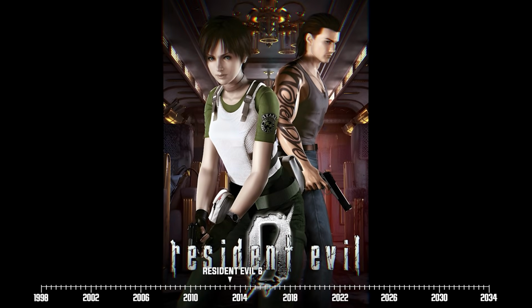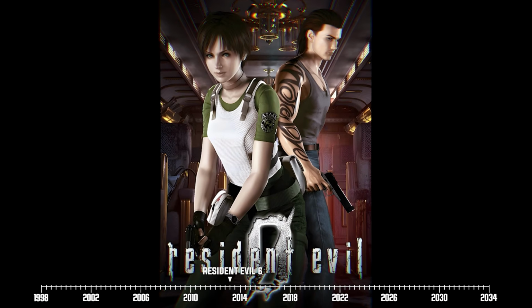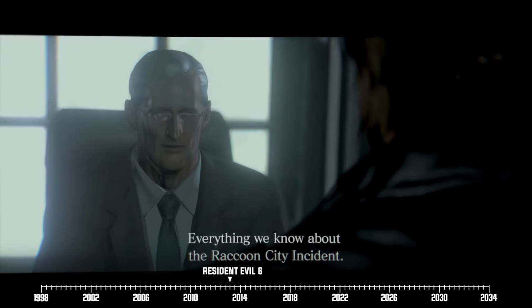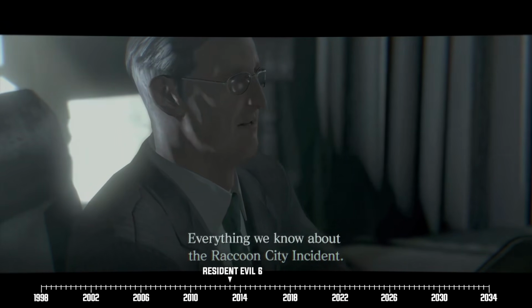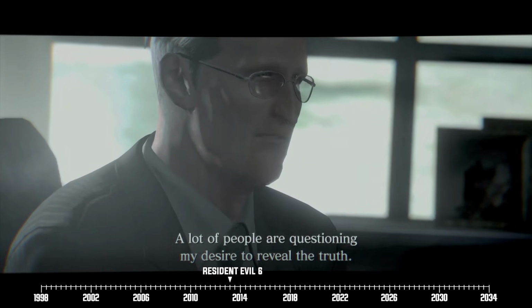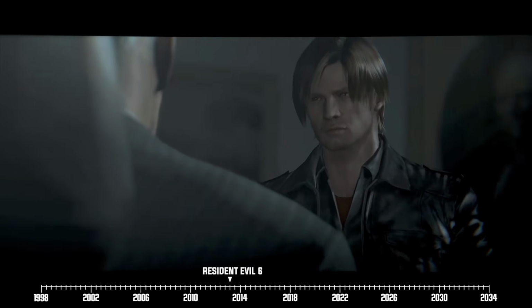Leon's campaign. Next up is Leon's dedicated Resident Evil 6 campaign, which starts in June of 2013. US President Adam Benford prepares to make a speech at Ivy University in the city of Tall Oaks, where he plans on publicly condemning the US government's involvement in the destruction of Raccoon City.